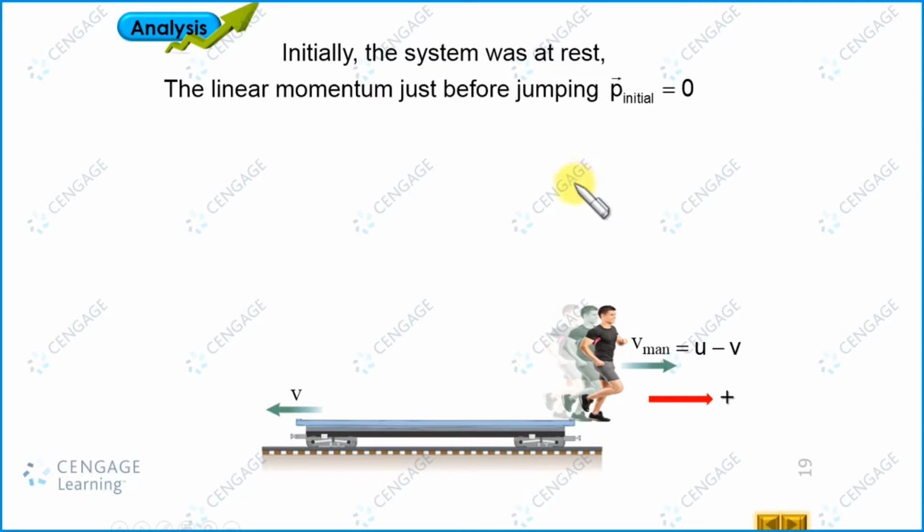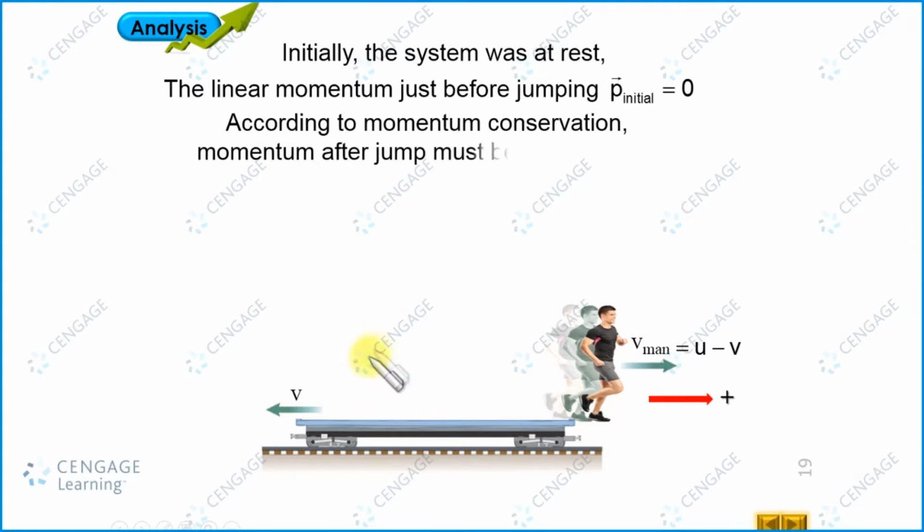And according to the linear momentum conservation principle, the linear momentum of the system just after the jump should also be 0. So let us write the final linear momentum of the system, and the man is jumping in the rightward direction. This is the positive direction. So the linear momentum of the man is equal to small m multiplied by (u minus v), and the linear momentum of the car is equal to minus capital M multiplied by v, and this should be equal to 0.